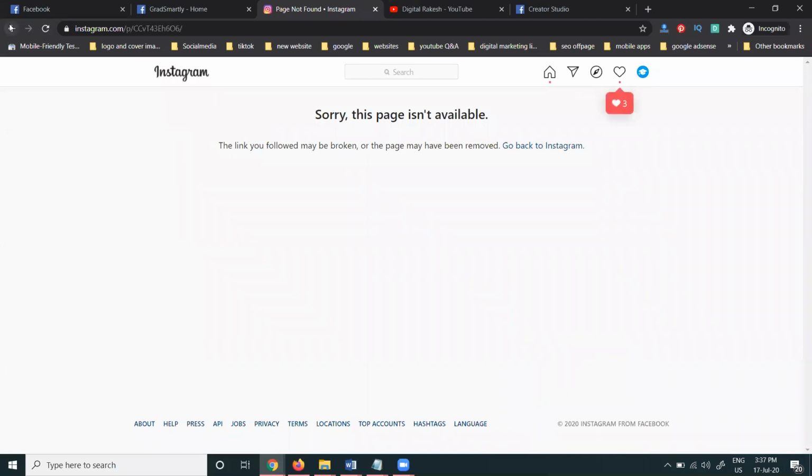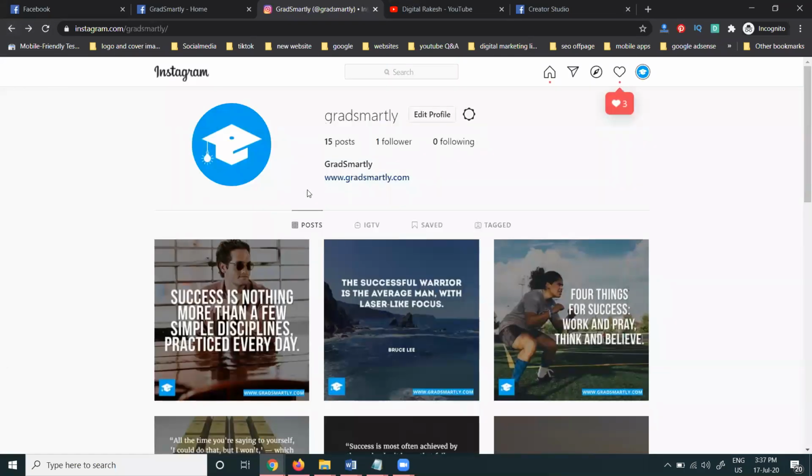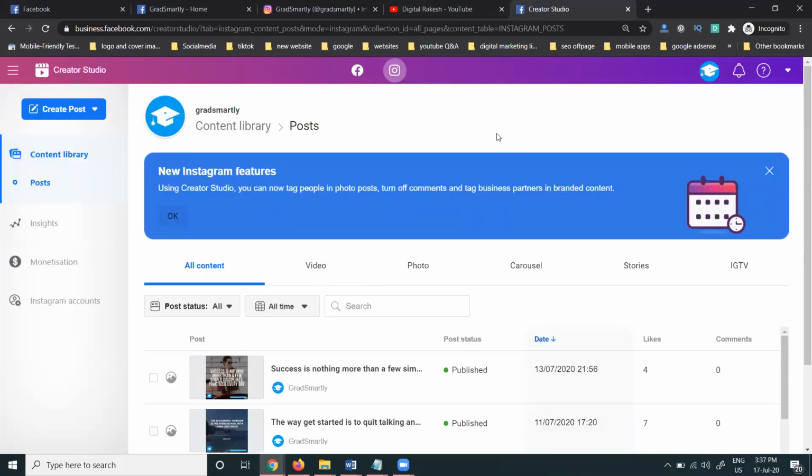Just now, refresh. The image is not available in your account. That means it was deleted from your particular account. Now this is done. Here we can publish videos and photos using Creator Studio, from Instagram to Facebook.